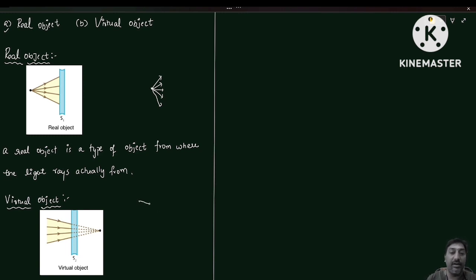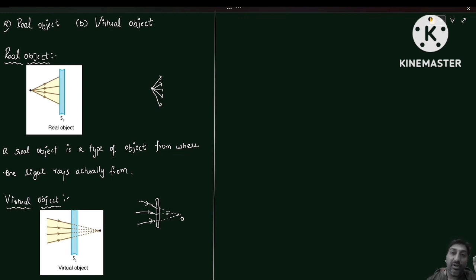You can see the same diagram here. The light rays are coming like this. Here I am taking this as an optical instrument. There is an object at the back of this optical instrument, but here the light rays are appearing to form at one particular point. This type of object is called a virtual object.